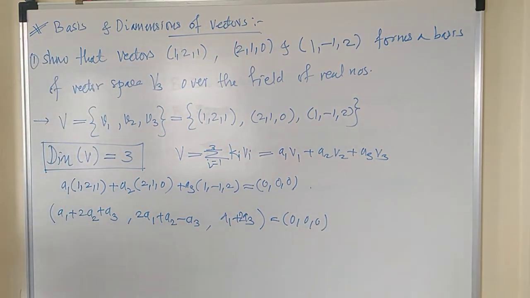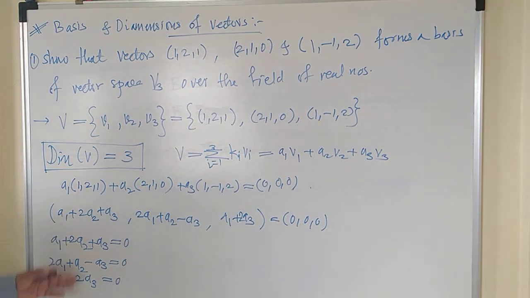Got it? And the three equations will be: A1 plus 2A2 plus A3 equals 0. This is 2A1 plus A2 minus A3 equals 0. Third is A1 plus 2A3 equals 0.